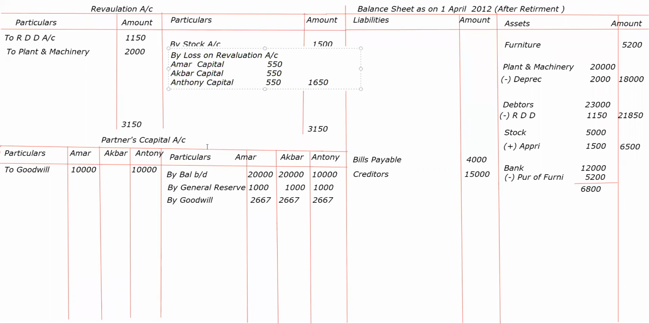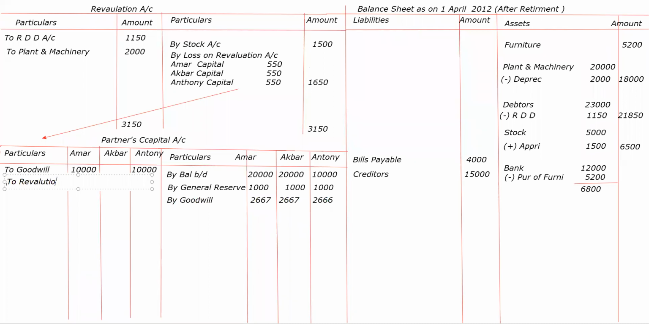Very correct. Good. Now ये कहाँ जाएगा अभी? Debit side of partners capital. Very good. It will go to the debit side of partners. Okay. The two. What I will write here? To revaluation account.